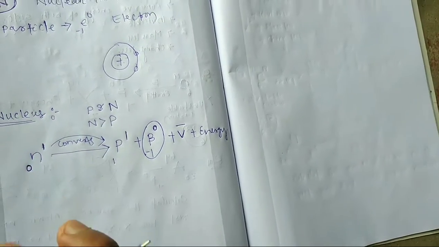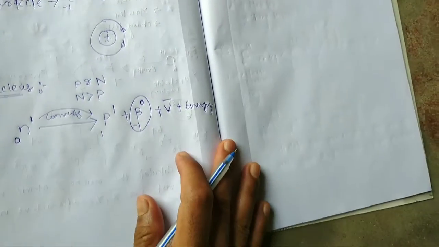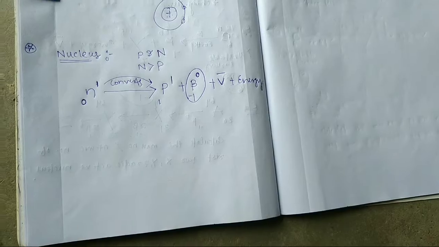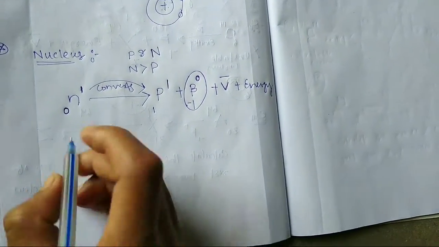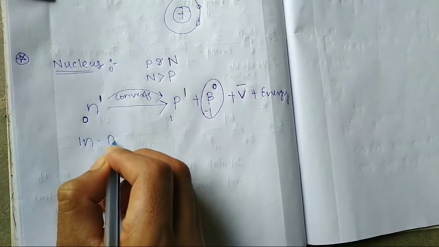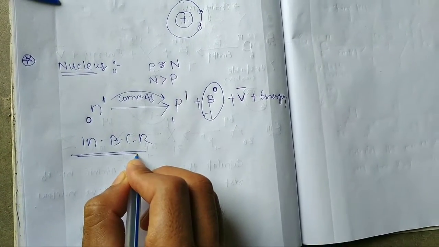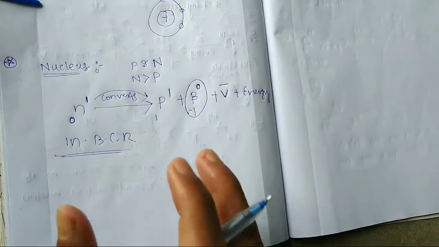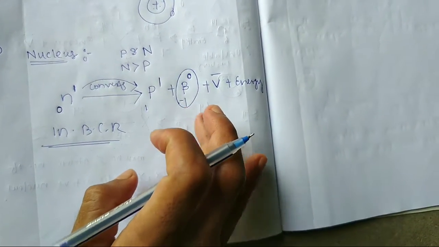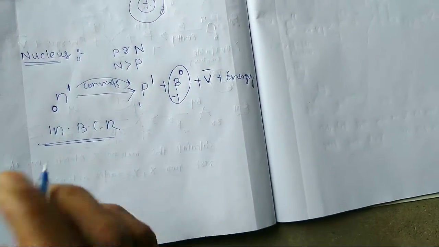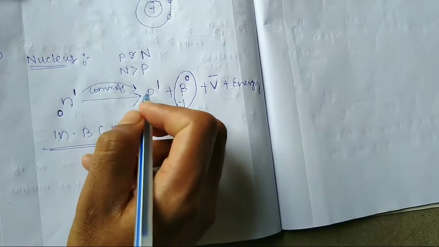This is reaction side, this is product side. Okay, so students, in a balanced chemical reaction, beta particle is emitted when neutron converts to proton.